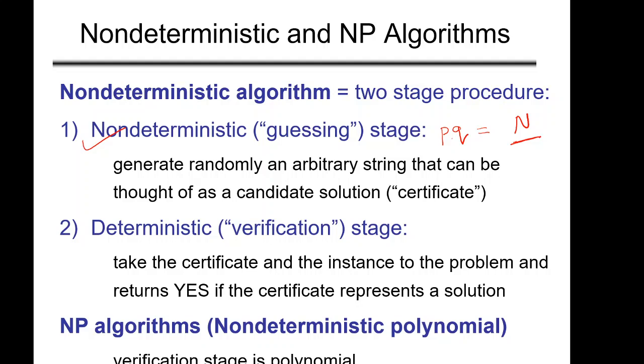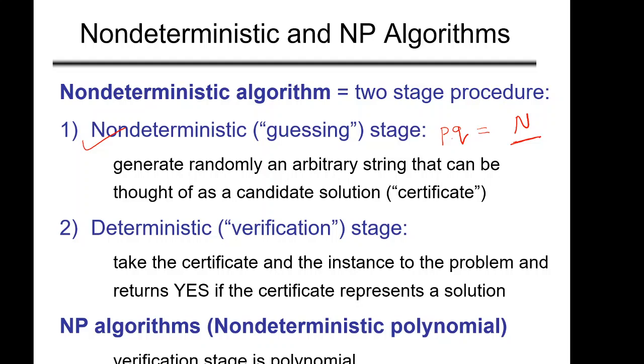If you give me a solution and the instance of the problem, and in polynomial time I can verify that this solution is correct for this given instance of the problem, then we will say that this problem is NP, or non-deterministic polynomial. If you give me a non-deterministic machine, I will solve it in polynomial time.